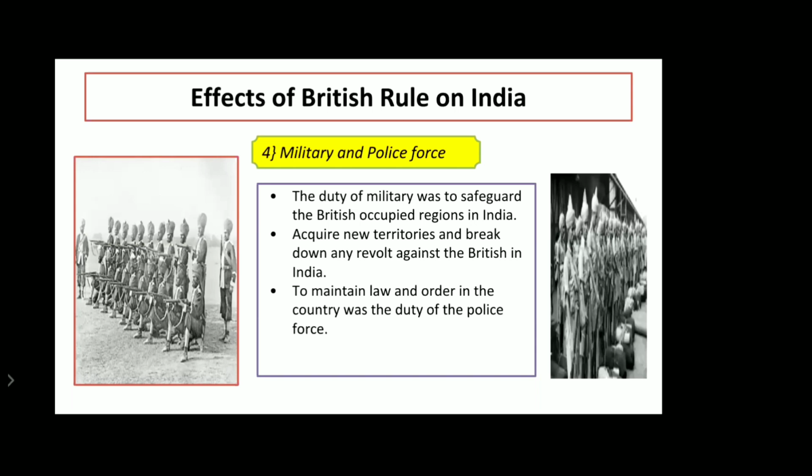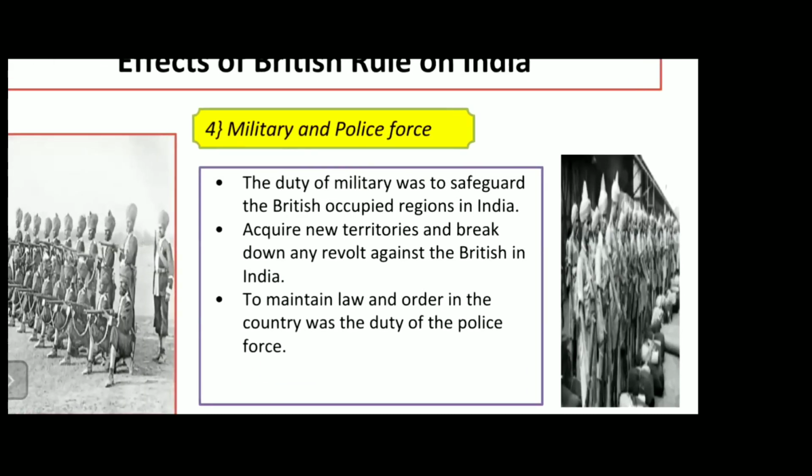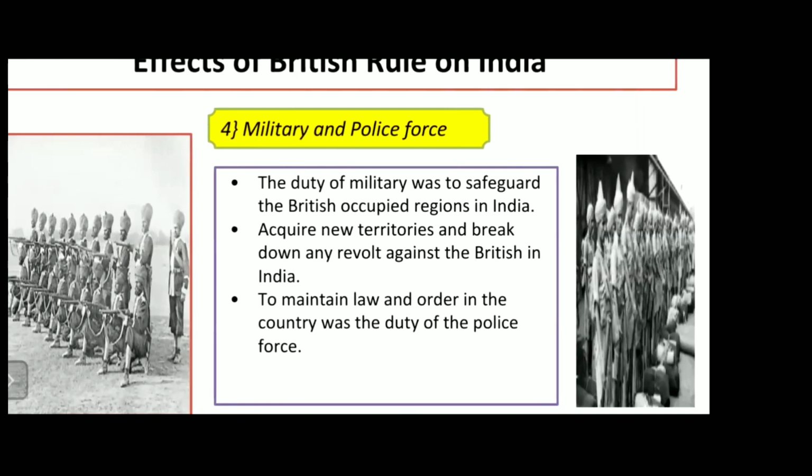Also, to acquire new territories and break down any revolt against the British in India. And one more thing: if anyone protests against the British, what will the military do? They will stop it right there. They will not allow them to stand for the protest. They will stop them over there only. Okay, so this was for the military. Now let's see the police force. To maintain law and order in the country was the duty of the police force. So the police force's main duty was to maintain law and order.